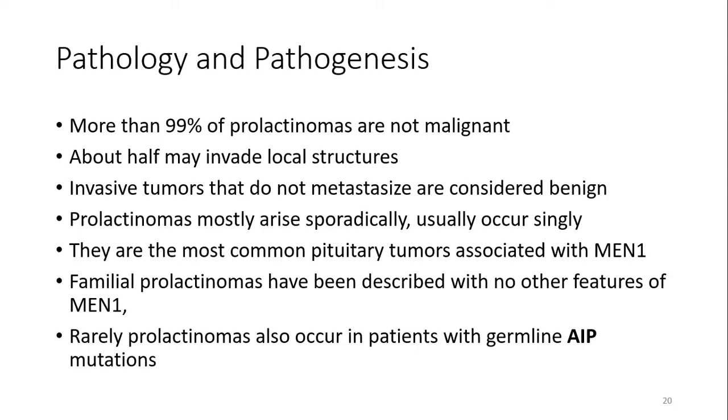So these prolactinomas rarely occur in patients with germline AIP, or aryl hydrocarbon receptor interacting protein, mutations. In this case, they may occur rarely. So this is a gene mutation, which in some scientific literatures is attributed with